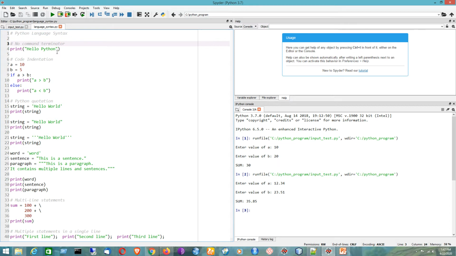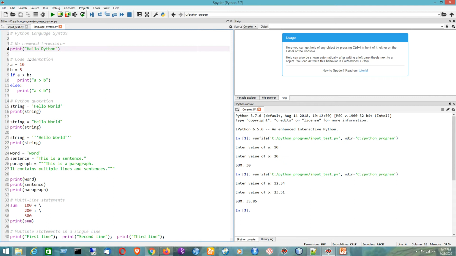Next comes no command terminator. That means what? We don't have to write semicolon after the print function. Without using semicolon, we can write the print function, which is not followed in C, C++ or Java. So here no command terminator is required. So you don't have to use any semicolon.